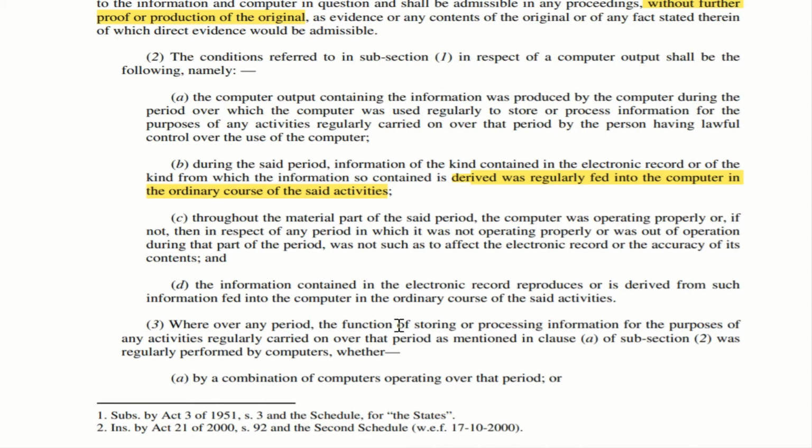Next is D. The information contained in the electronic record reproduces or is derived from such information fed into the computer in the ordinary course of the said business. Imagine a printout is being given with respect to the information in the computer. So that information which is in the electronic record should reproduce or is derived from such information fed into the computer. So you feed something into the computer and you take a printout of it. That content which is available in the computer should have been fed in the ordinary course of the said activities.